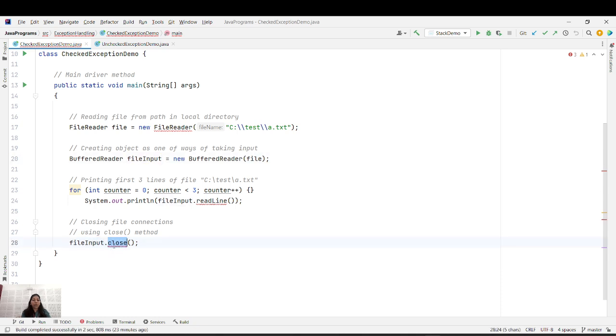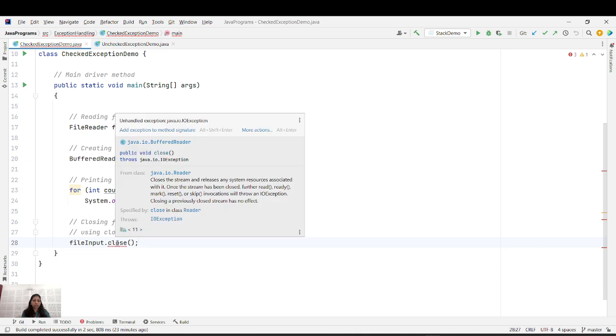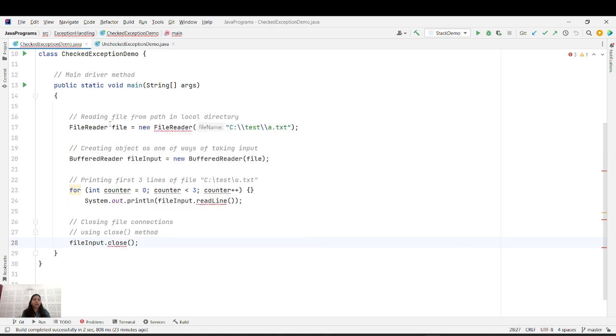If I'm closing that particular resource, yes, it is a resource, BufferedReader, file, like that, I need to close that. While closing also, I need to take care. I need to check whether that file is available, whether that is opened. If it is closed, how can I close that. So I need to handle the exception. This is the example of checked exception.